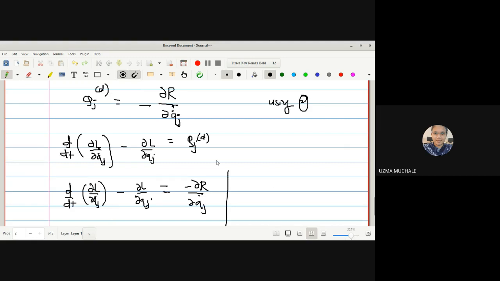And we know that the frictional force is directly proportional to velocity, because the greater your force, the greater the effect on your velocity.